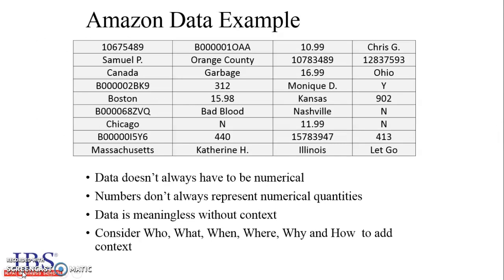Now let's have a look at some information in the given table. Yes, absolutely. The information is from the top-notch e-commerce site. But can you comprehend anything? I guess the table has certain names of cities. But other details seem meaningless. So finally, I conclude data doesn't always have to be numerical. Numbers don't always represent numerical quantities. Data is meaningless without context.